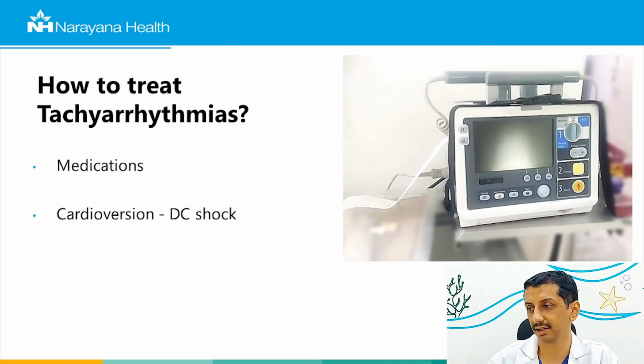So these are not tachyarrhythmias, it is just a sinus tachycardia. How do we treat tachyarrhythmias? The first treatment is medications, which can be either injections or oral medications. And if the patient presents to us in a very sick or a critical state, and we need the arrhythmia to be reverted to normal rhythm immediately, then we can also do what is known as a cardioversion or a DC shock. And this is a machine which we use with the paddles to do the shock.